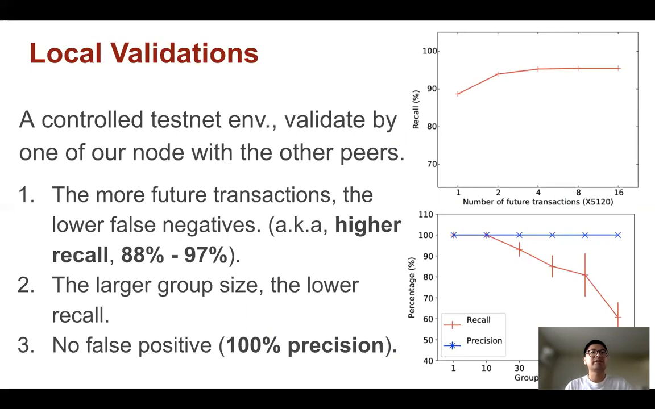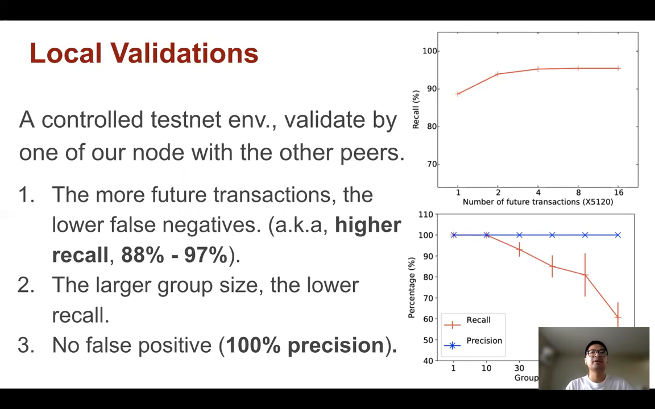To evaluate TopoShot's accuracy, we set up a controlled environment by running one node in the testnet. Then we use TopoShot to measure the connections and report the metrics of true positive, true negative, false positive, and false negatives. We vary the number of future transactions used in the approach, and the result shows the more future transactions we use, TopoShot will have fewer false negatives, namely a higher recall.